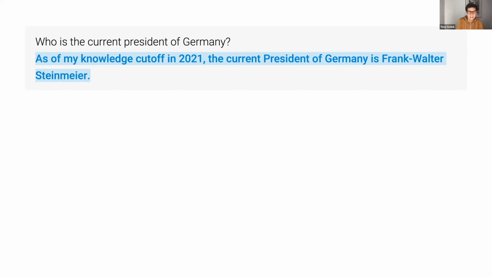To which it replied, as of my knowledge cut off in 2021, the current president of Germany is Frank-Walter Steinmeier, which is not a terrible response. There's a lot of language models that would hallucinate something, make something up. So this is a very solid response for a large language model, but still it's clearly not what I asked for. The language model did not provide me with the current president of Germany.